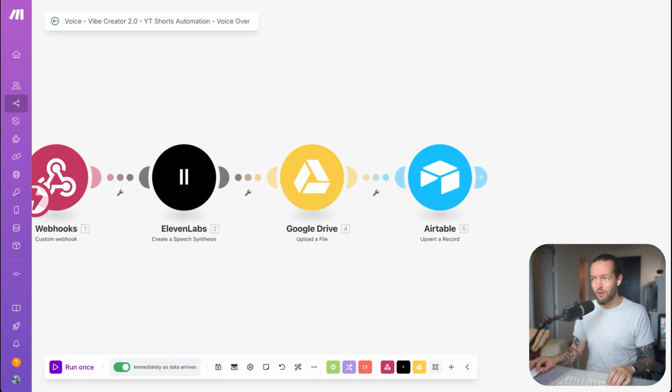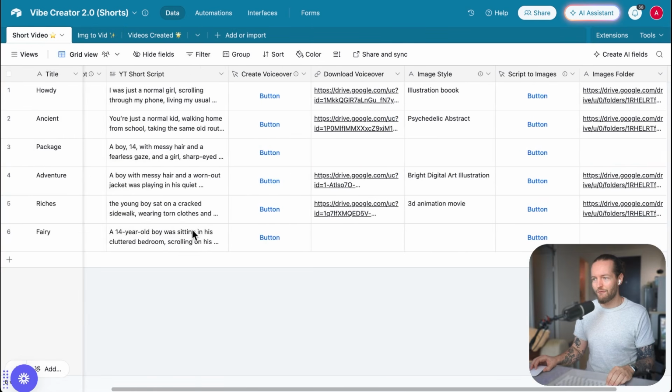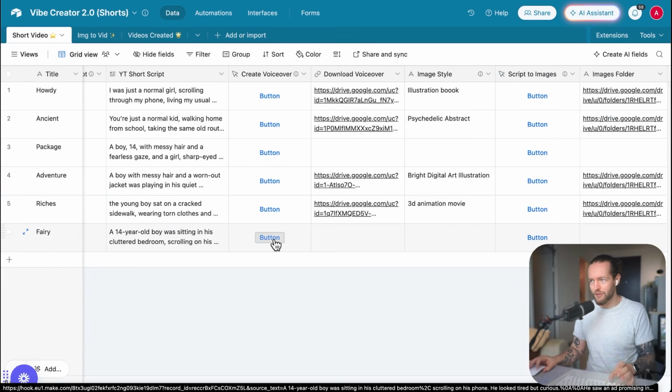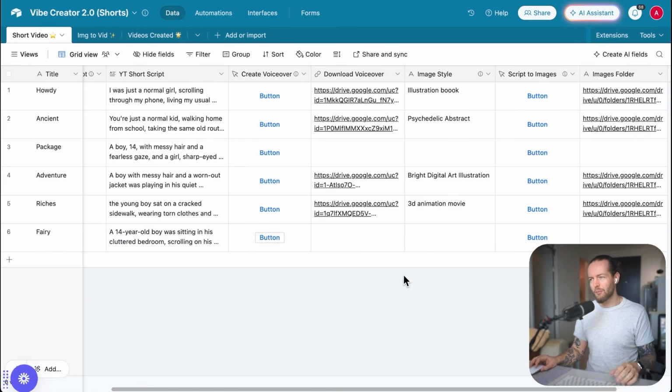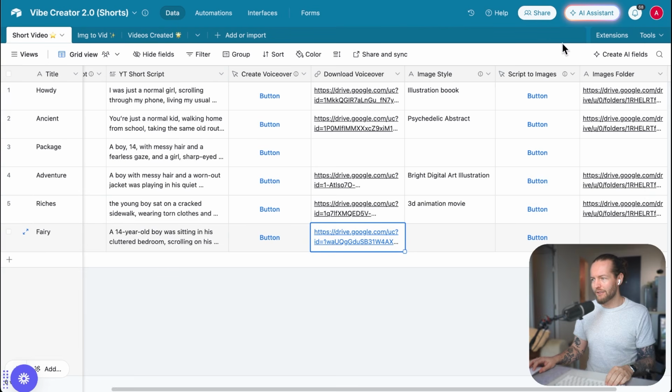Once that is set up, all you need to do is go back here, click on short video, go to this fairy button here with a voiceover. I'll control click it once again. And in just a couple of seconds, this one goes really fast. We will have the voiceover. Let's go, right on time. And this looks a little bit like this. If we click the link, there's a download link.